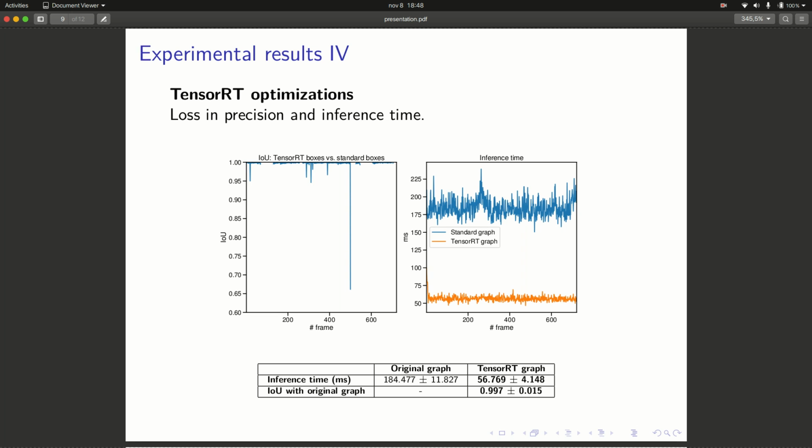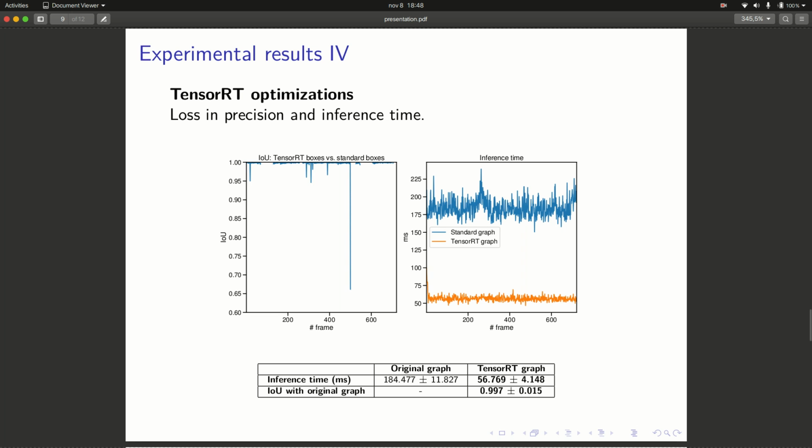On the left graph, we can see the intersection over union of the TensorRT boxes with the standard network boxes. So if the precision loss is higher, this intersection over union will decrease. However, it can be seen that the intersection over union remains constant, practically at 1.